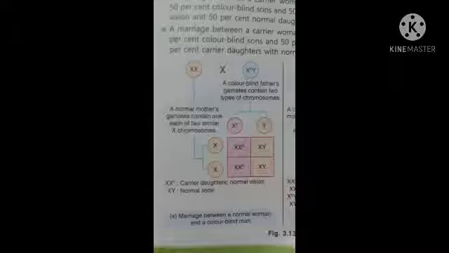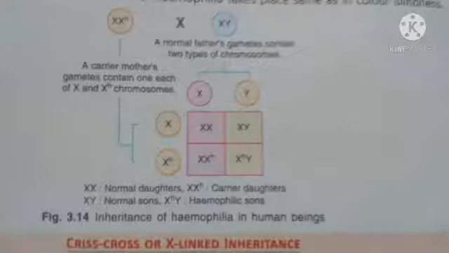Next, the next disorder is hemophilia. Hemophilia is a disorder in which the blood can't clot properly. So there will be excessive bleeding, and this is another X-linked disease which is caused by a recessive gene. The reason is that persons suffering from hemophilia lack some blood clotting factor, that is anti-hemophilic globulin, so their blood fails to clot and there will be excessive bleeding even if there is a minor cut.